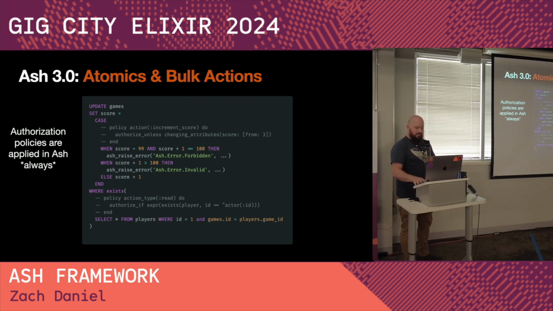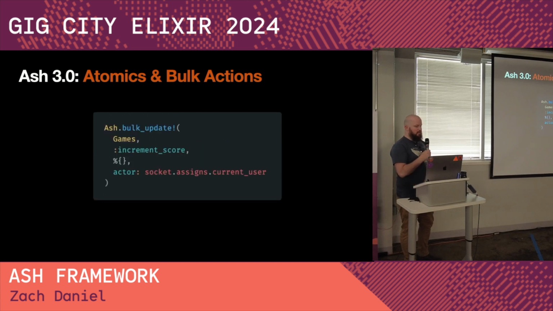And what you get out of this is that you can just say, update all of the games that I know about. This is implicit sort of, update the games and set their score +1. And that's safe to do, and it will happen in a single query. You don't have to do these complex designed operations for every little thing that you want to do. Your actions are reusable. Increment score is a simple action, but it just works when I use it in bulk, and it will be done atomically, concurrently safe, all that sort of stuff.